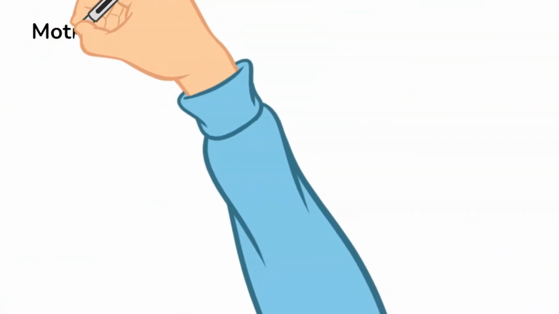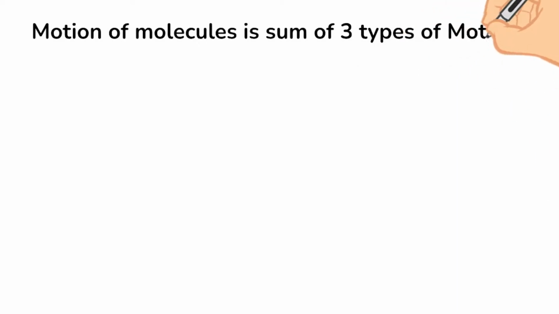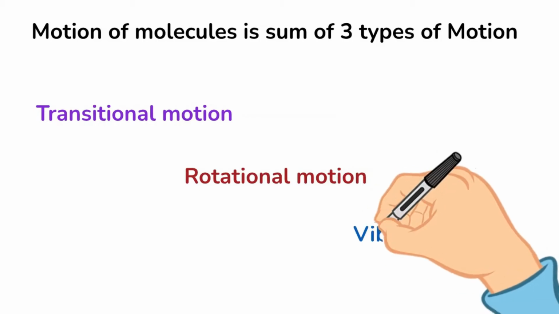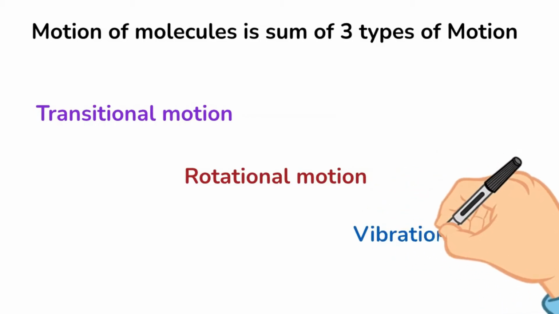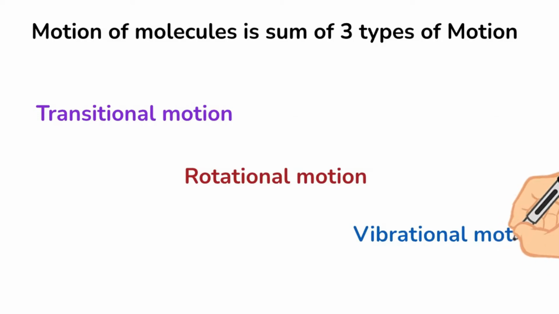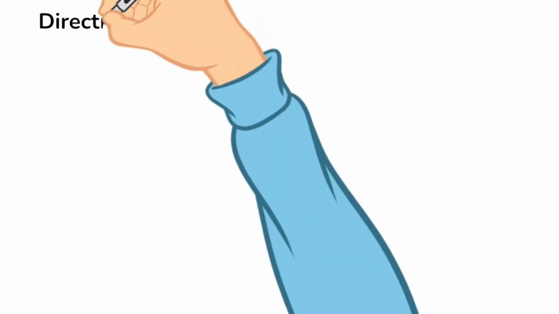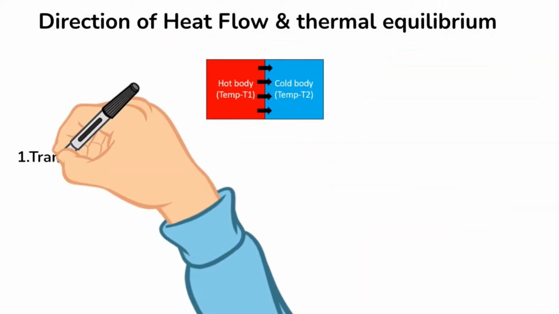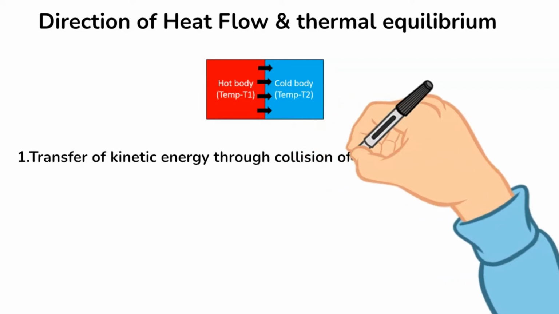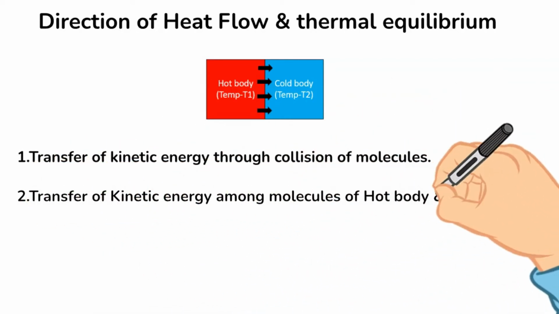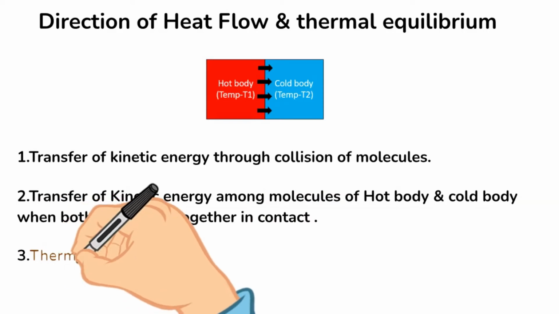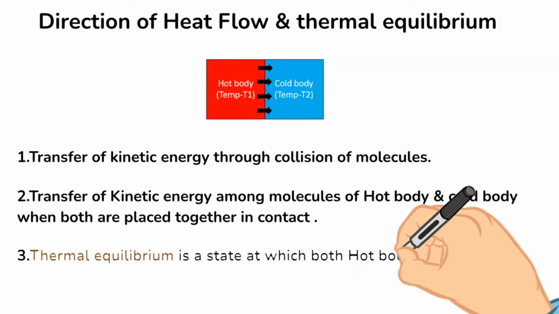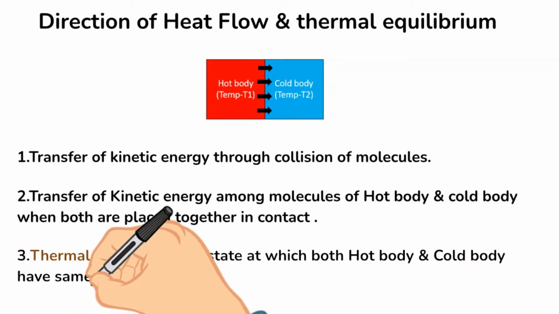This kinetic energy of motion is distributed amongst translational motion or side to side motion, rotational or spinning motion, and vibrational motion, where the covalent bonds in a molecule bend and stretch. Heat will flow from a hot object to a cold object, as the particles inside the hot object will impart their kinetic energy through collision to the molecules or atoms within the cold body. This will continue to occur until the whole system reaches the same temperature. This state, where both systems have the same temperature, is called thermal equilibrium.